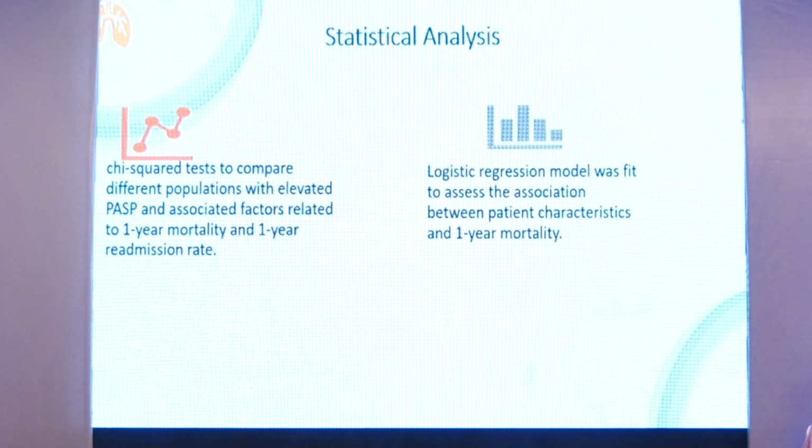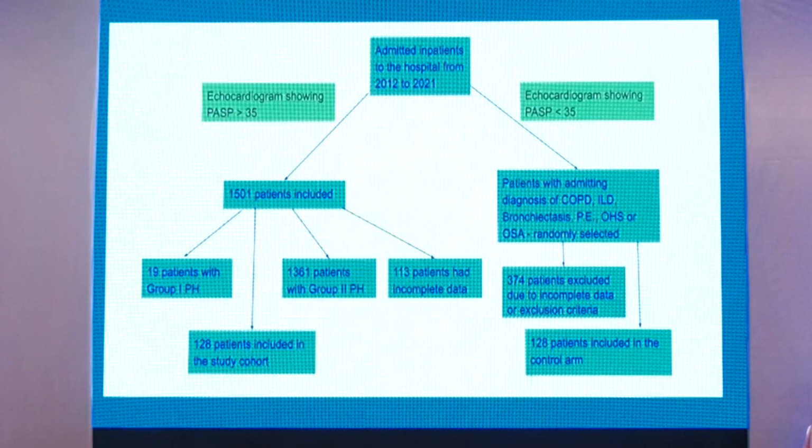Statistical analysis with a chi-square test was performed to compare different populations with elevated pulmonary systolic pressure and factors associated with 1-year mortality and 1-year readmission rate, and a logistic regression model was fit.